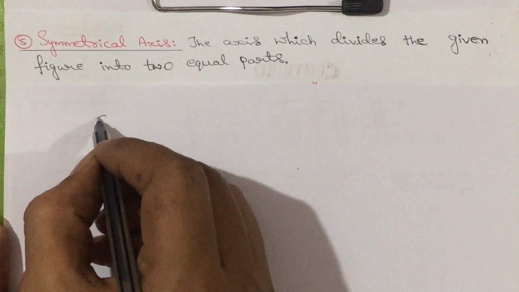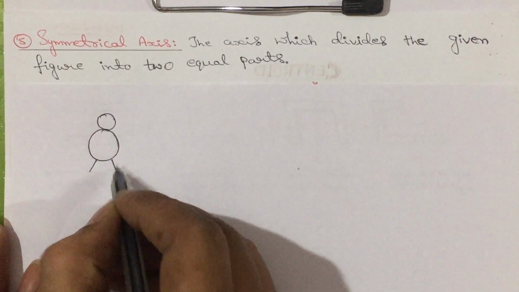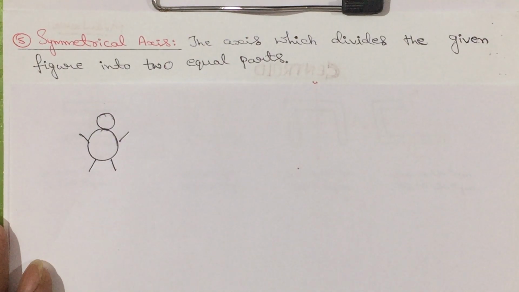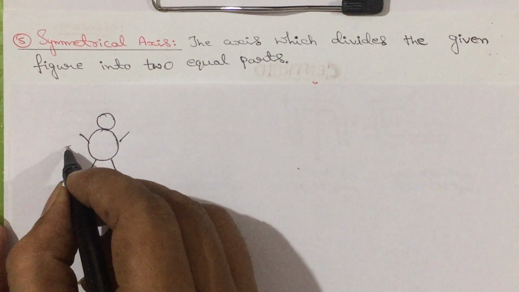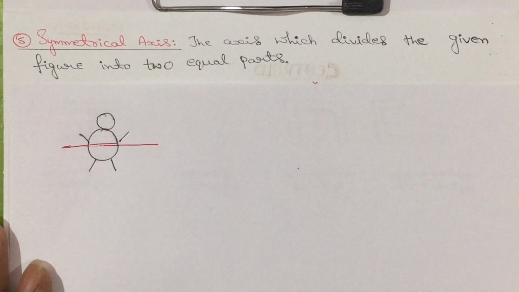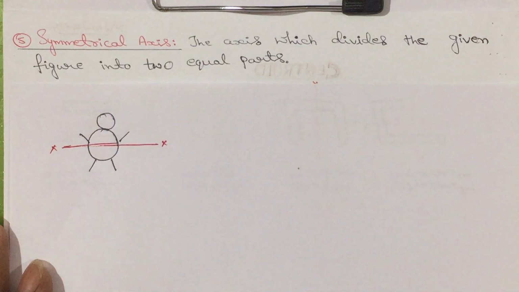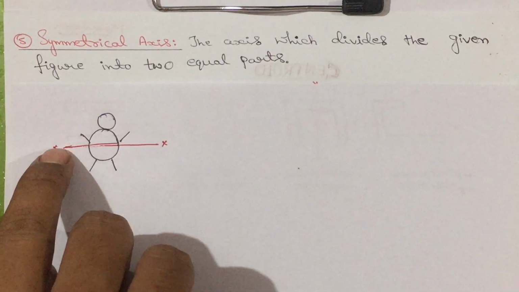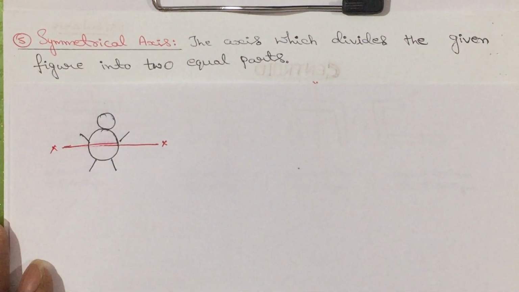For example, consider a person who is standing. Now, I am going to draw a horizontal line approximately at the center. I call this one as xx axis. Now, tell me, if I divide this human figure at the center, whether upper part and lower part are symmetrical?